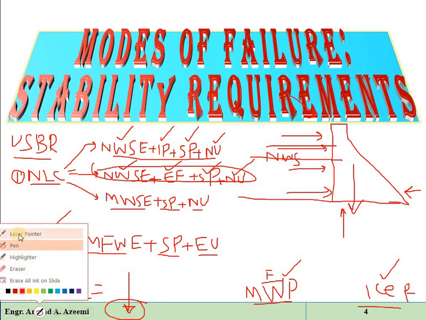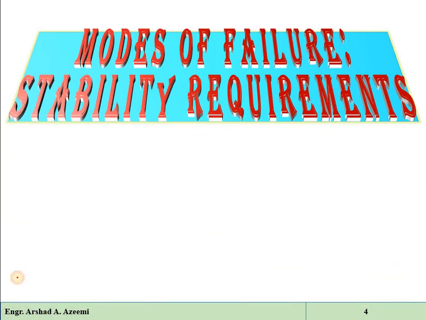Also, one of the general combinations: suppose this is the foundation, this is the dam structure. The combinations of the loads which are acting on the dam structure are also classified into 6 or 7 combinations. For example, the first one is load combination A, or load category A.